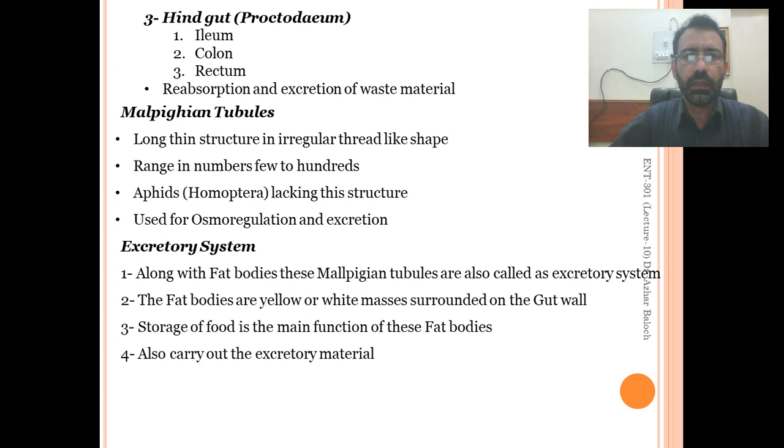The fat bodies are yellow or white masses surrounding the gut wall, and storage of food is the main function of these fat bodies. These fat bodies store food for the insect, which it can consume at different times. They also carry excretory material.